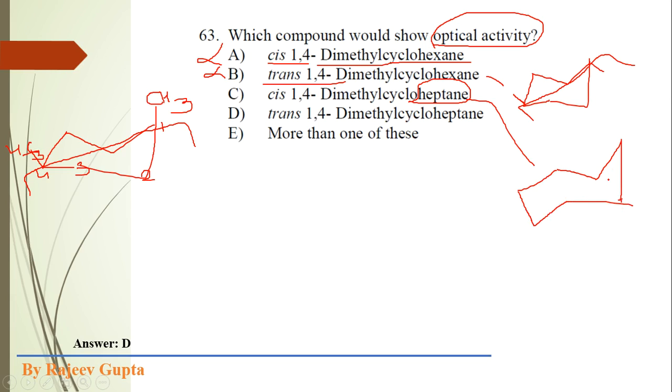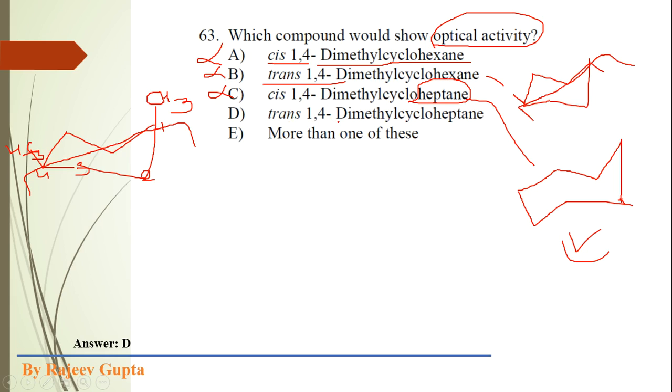This cycloheptane molecule will contain cis 1,4 dimethyl at positions 1 2 3 4. If we add the two methyl groups at the 1,4 positions, then this molecule will show a plane of symmetry, and also it will show optical inactivity. So this option we can remove here.